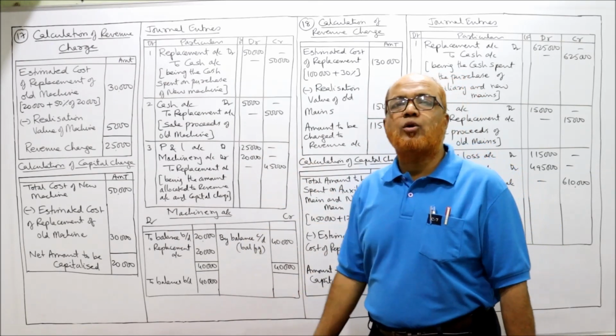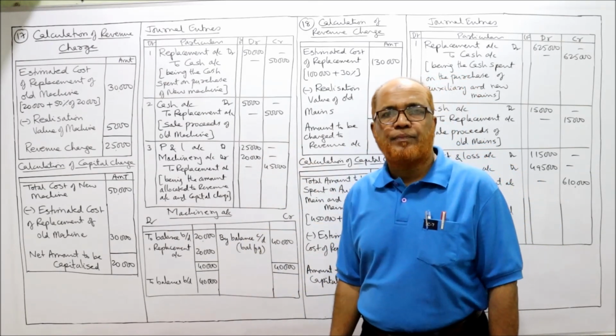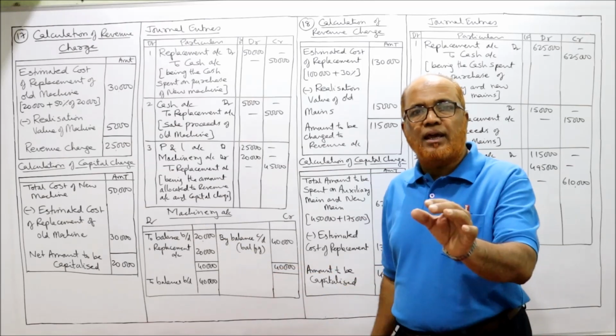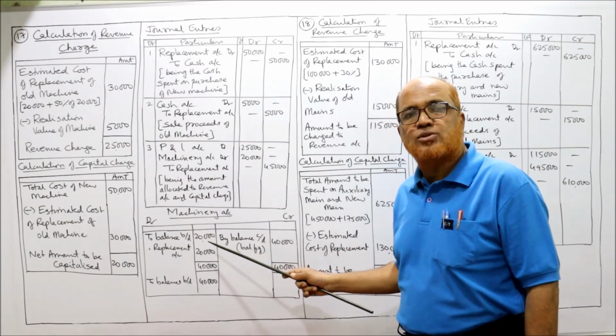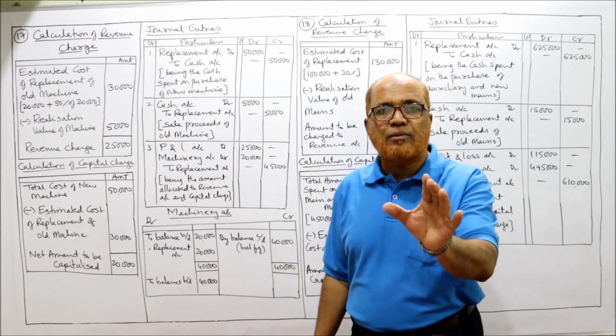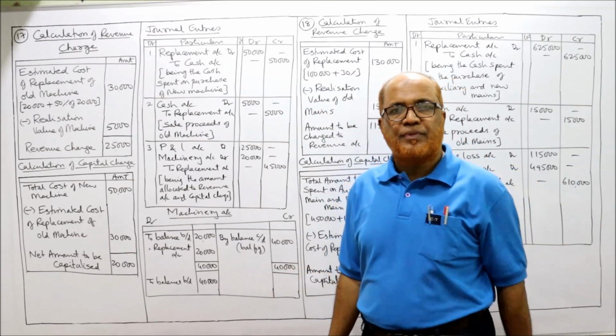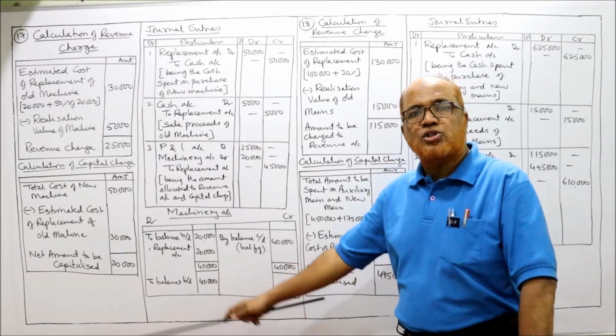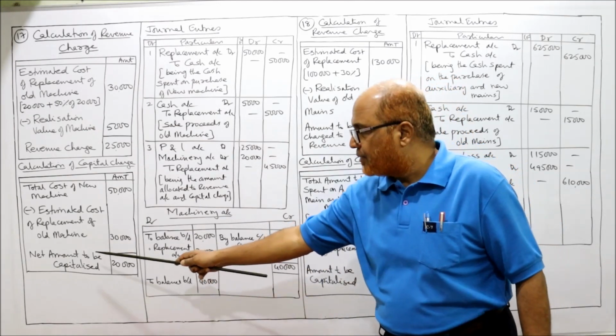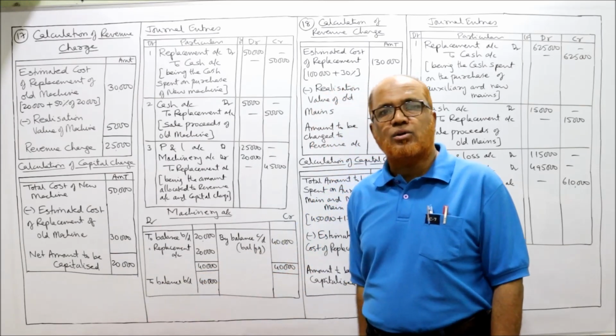Now we are also required to make the machinery account. The machinery account already, the old machine, the balance was 20,000. To balance brought down 20,000. That opening balance will not be touched. That will remain intact, 20,000. Now how much amount is to be capitalized? Net amount to be capitalized 20,000.